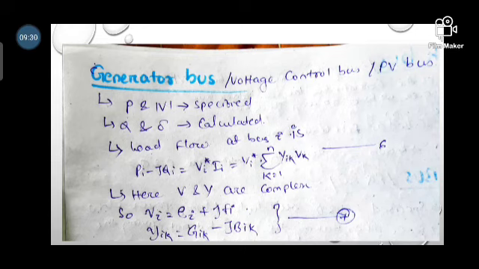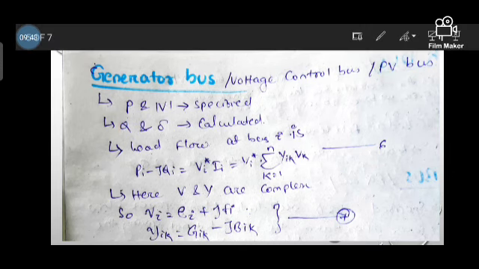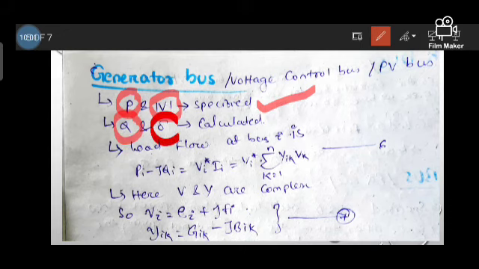So let's see the generator bus. The generator bus is also called a voltage control bus or PV bus, that is, the active power and voltage magnitude bus. Here the specified quantities are the active power and the voltage magnitude, those are known to you. But the other two quantities are not known to you, that is the reactive power and phase angle. Those are calculated by you.